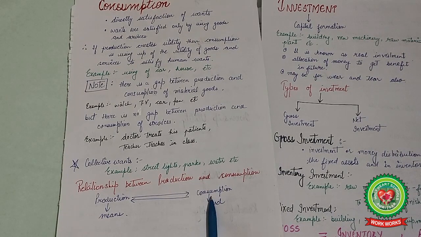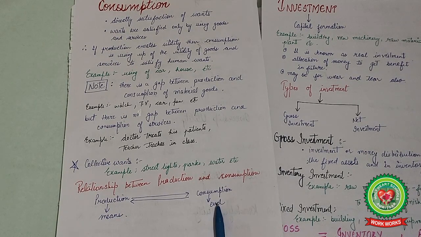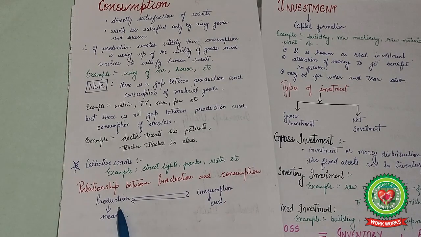Also, if consumption increases, production should be increased. If production increases, there may or may not be a consumption increase. But if consumption increases, production should be increased at that time or in the future.